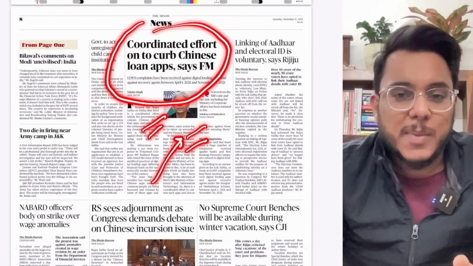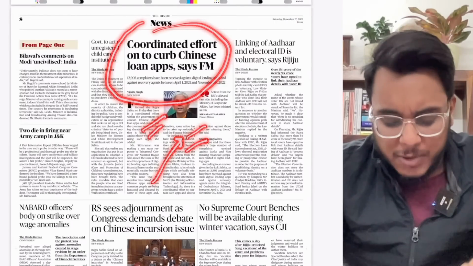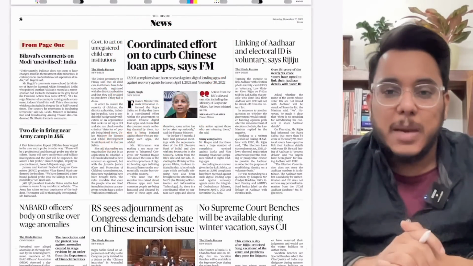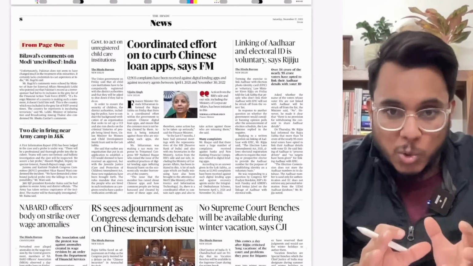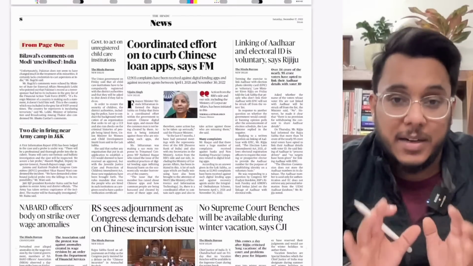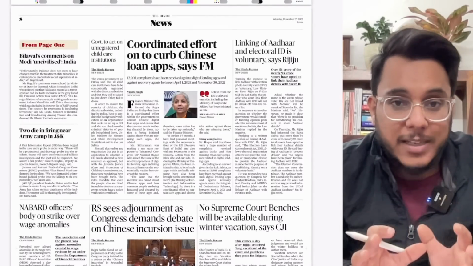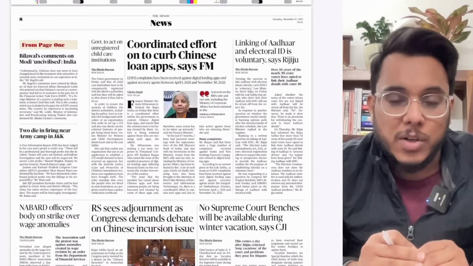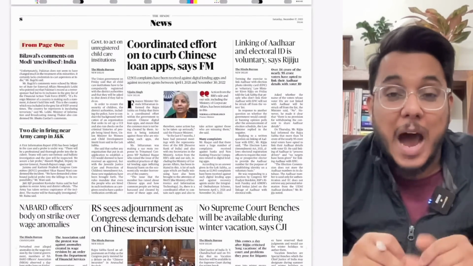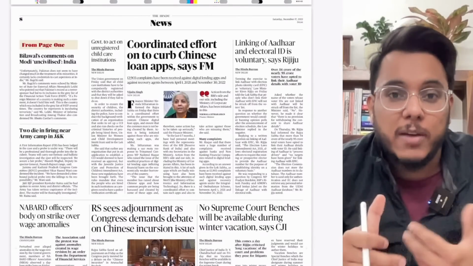Okay guys, in this particular article, see, in the past the Chinese loan apps have given loans to the people at very high and exorbitant interest rates, and then the recovery agents harassed the people, and many people have committed suicide because of that. Now the question comes, first of all, how did these apps become eligible to give the loan?